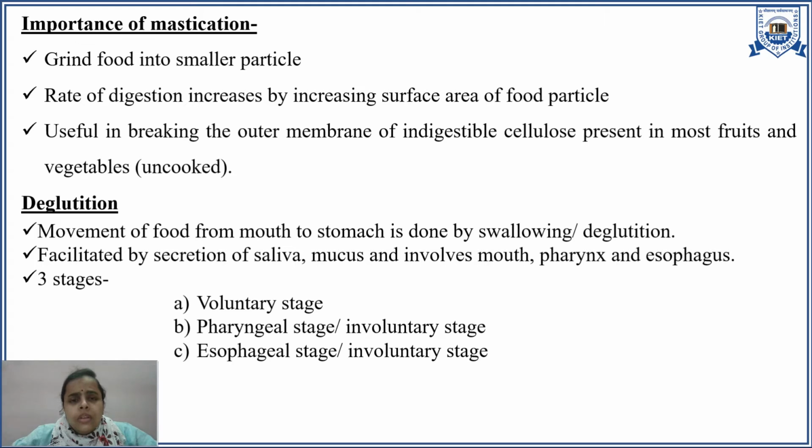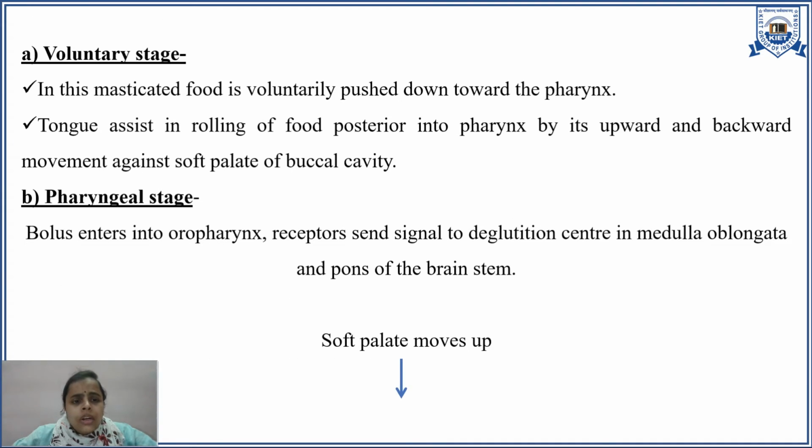The deglutition process involves three steps. The first one is the voluntary stage, the second is the pharyngeal stage or involuntary stage, and the third one is the esophageal stage or involuntary stage. So you can see only the first stage is under our control, and the other two stages are not in our control. Voluntary stage means the masticated food is voluntarily pushed down towards the pharynx.